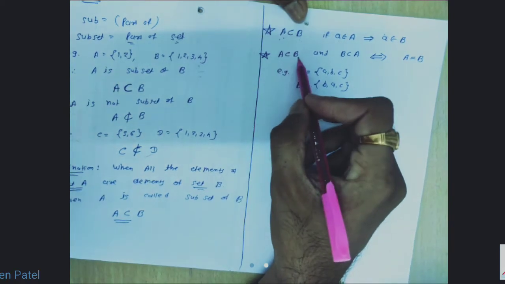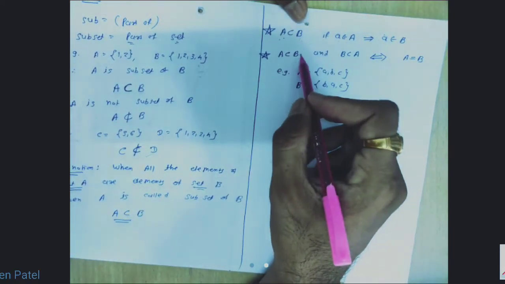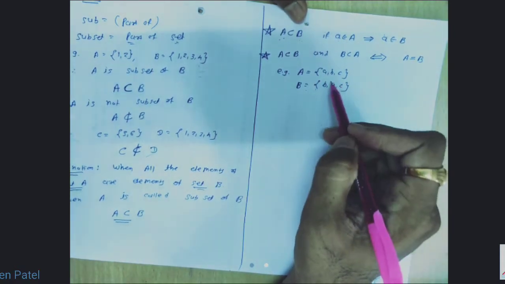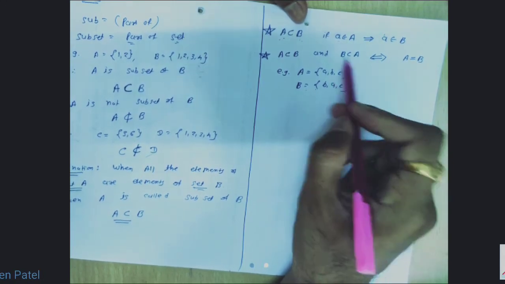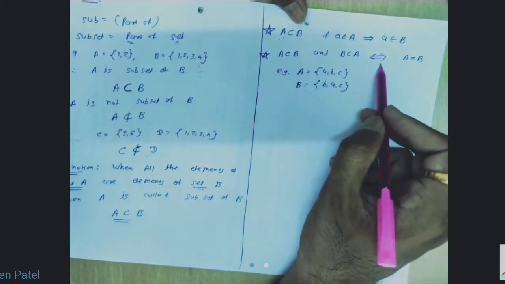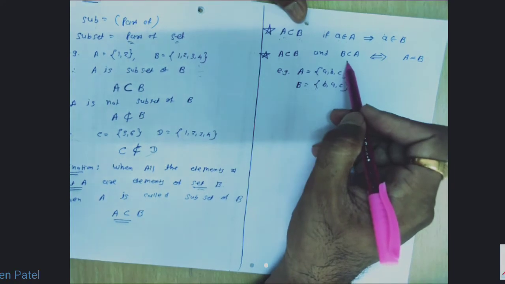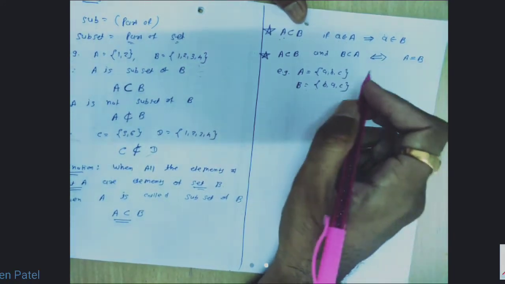So A is a subset of B and B is a subset of A; both sets are subsets of each other. When is this possible? When both sets are equal. Whenever both sets are equal, A is a subset of B and B is a subset of A. Double implication is there, so if A is a subset of B and B is a subset of A, we can write A is equal to B. Clear?